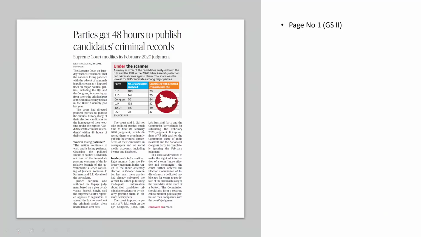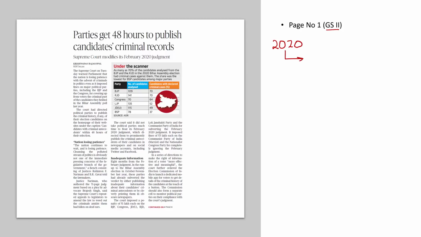Now let's look at another very important article on the same page number 1 of the Delhi edition of The Hindu, again relevant for GS paper 2. Because today's newspaper is dominated by the polity related news. The year was 2020. What did the Supreme Court do?